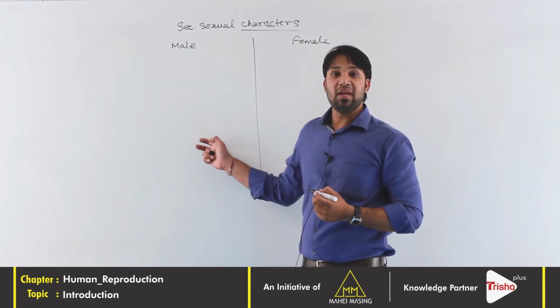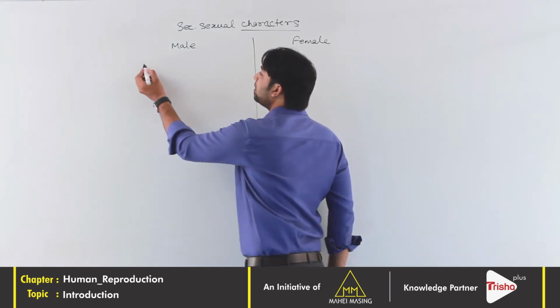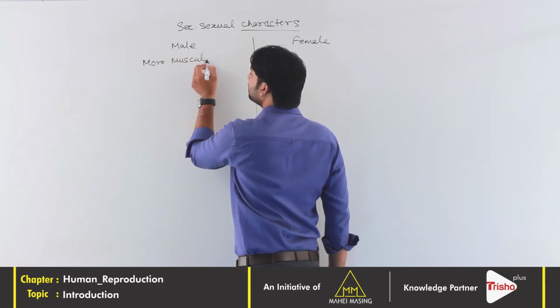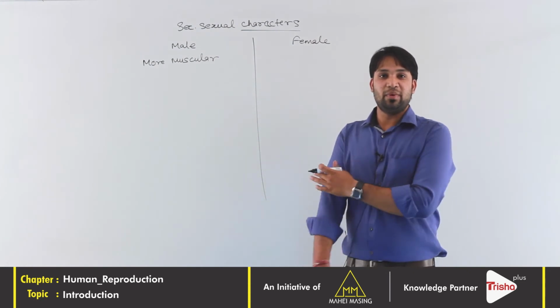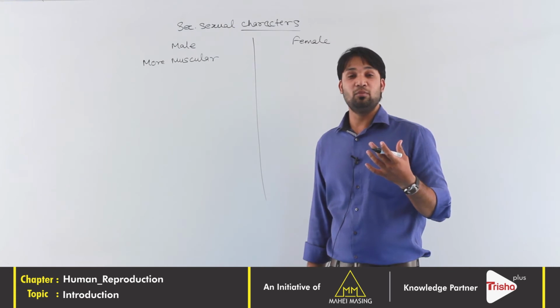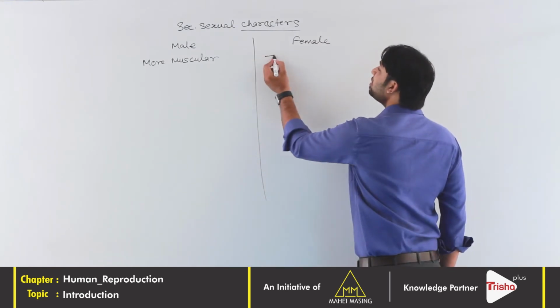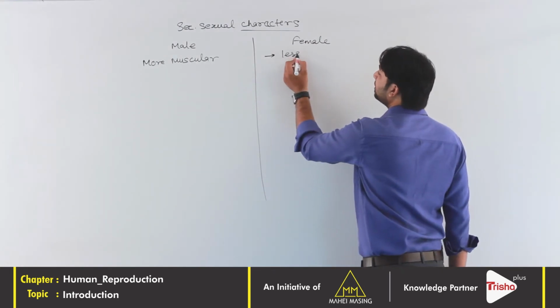The male will have a muscular structure, the build-up will be more muscular. Males will show the biceps, triceps, everything, right? So a more muscular body build-up will be there in male. In female, females are soft, so they are less muscular.